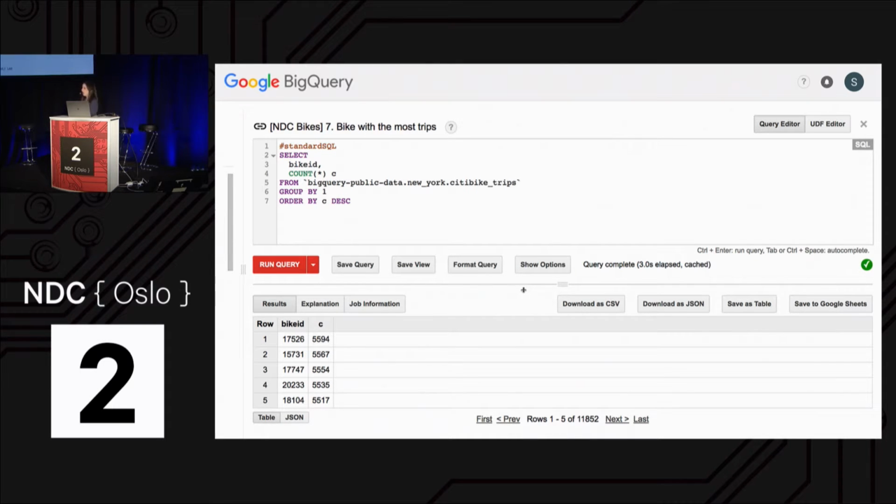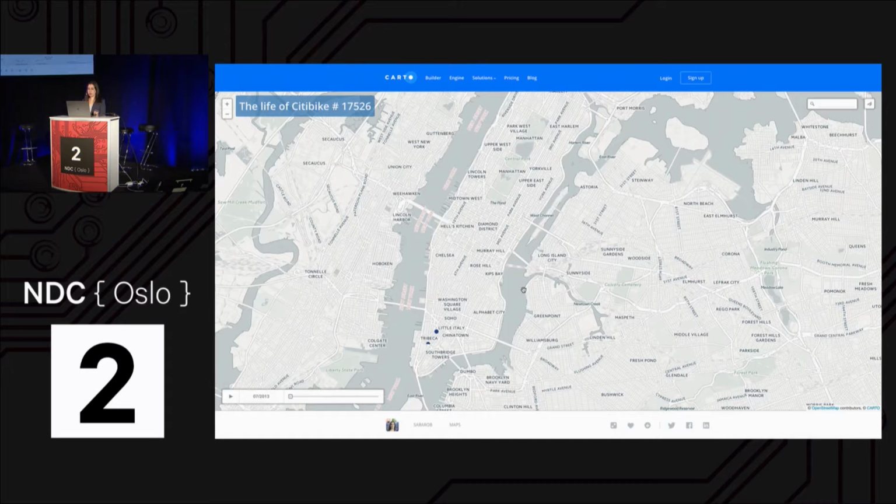So what I did was I ran a query to get the start station latitude and longitude for every single trip that bike has taken. And Carto lets you do animations. So I'm going to play the animation now. You can see the date right here. So it starts in July of 2013. And we can see how this one bike travels throughout the system.